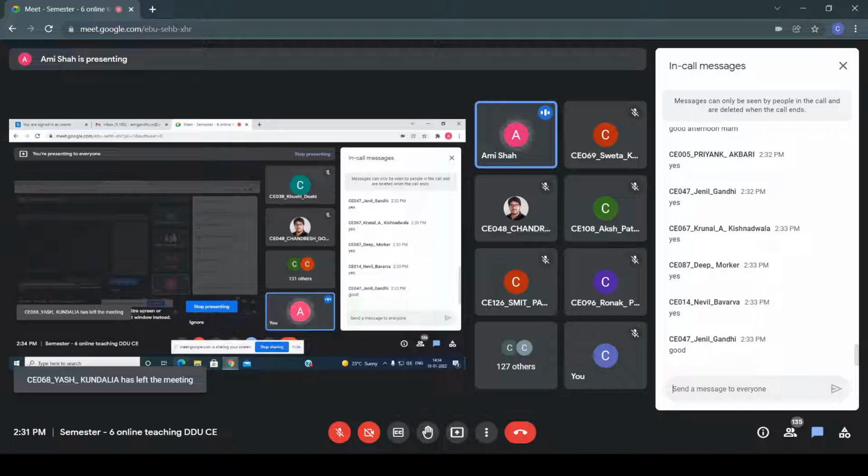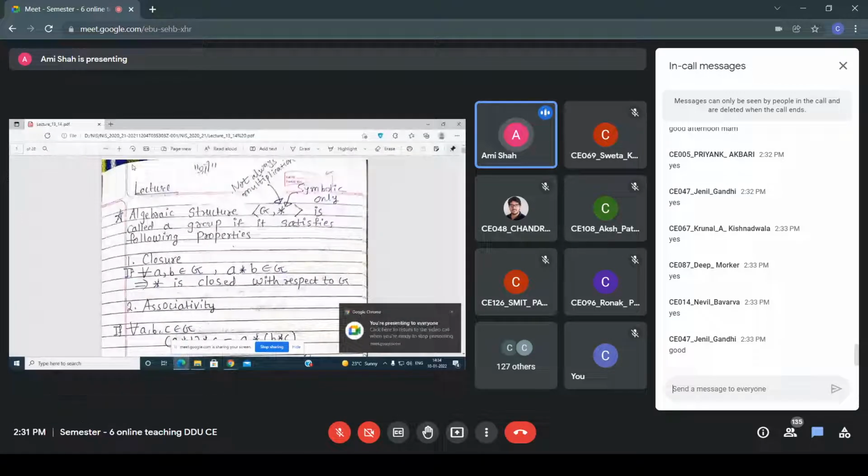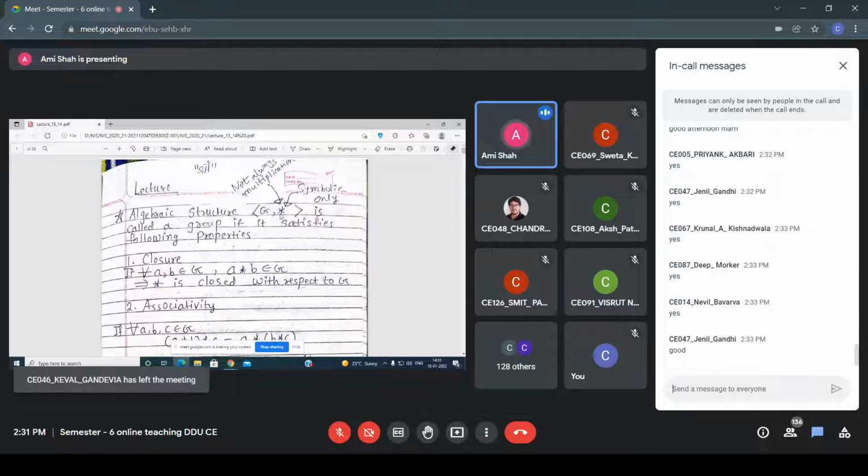Okay, so let's start with the group concept. Now, see, in an algebraic structure, any group, you can say whether it's Z or N. All of you know what is N, what is Z. And here the star means it's symbolic only.